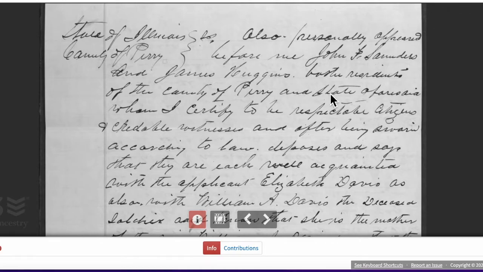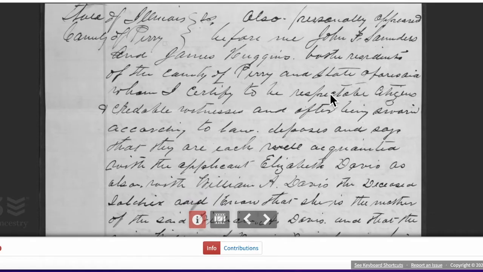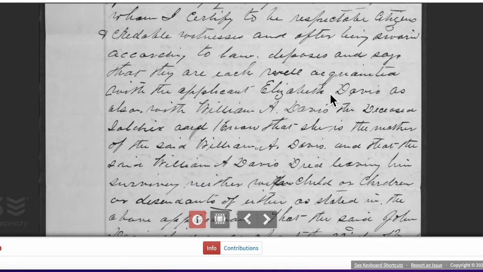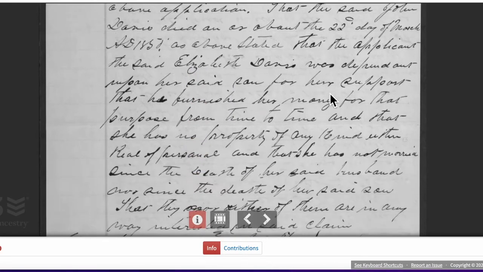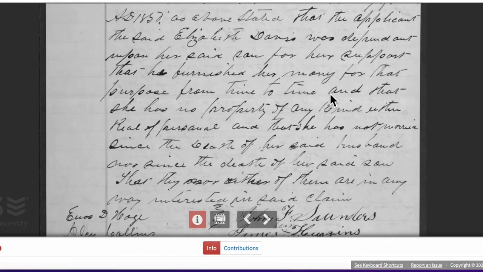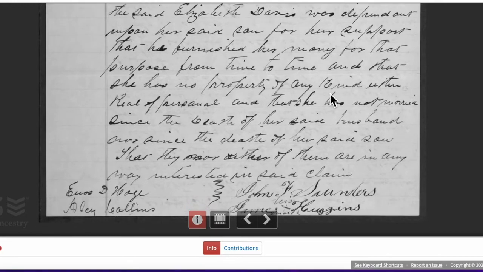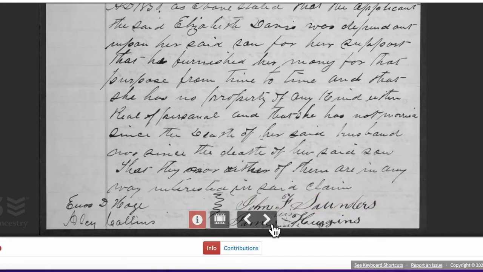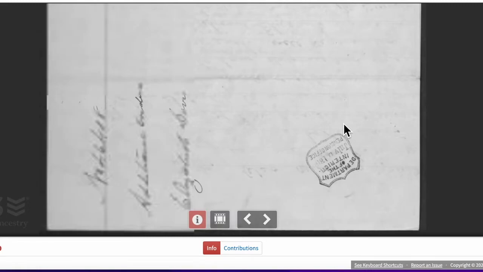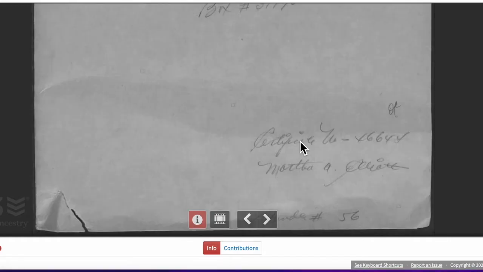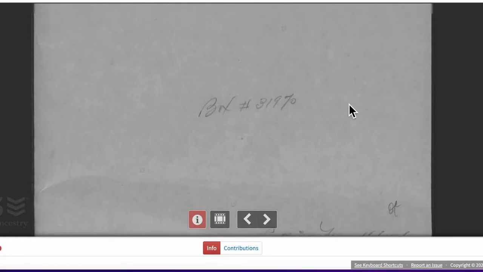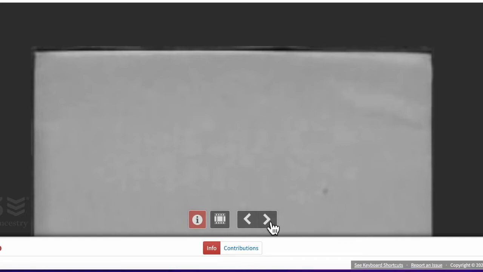James Huggins, that would have probably been her brother, maybe a nephew. So these are people that came in. They testified for her, saying that she was the mom of him. She was dependent on her son for her livelihood because she was a widow. And let's see, there's an addendum. And let's see any more information that you can see that has to do with a pension record.